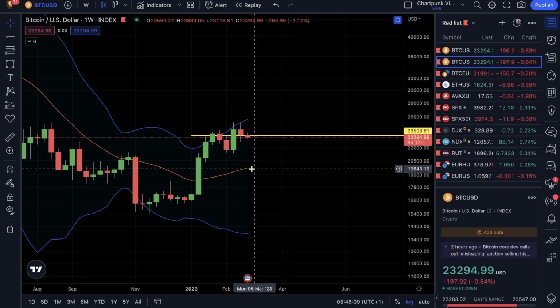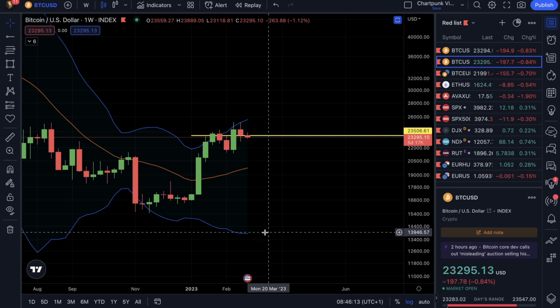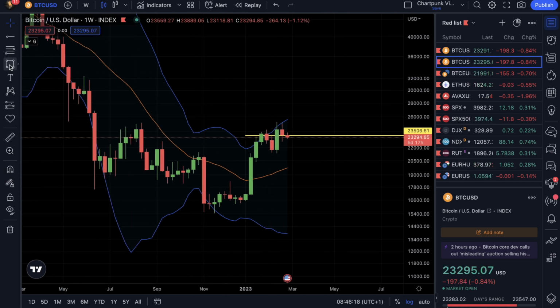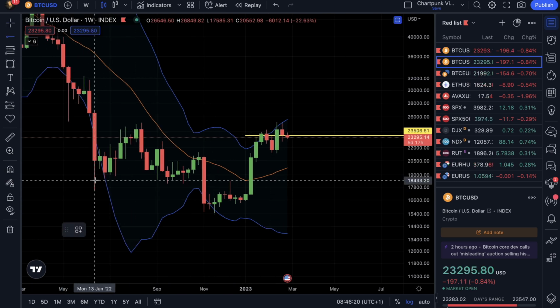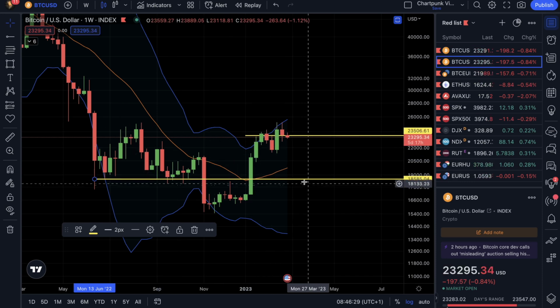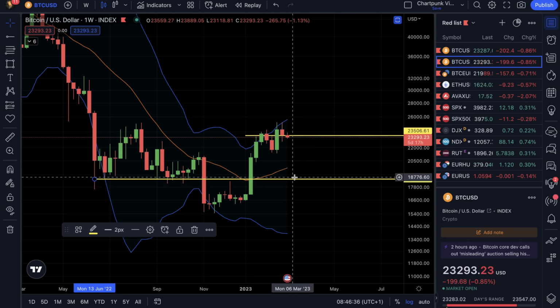First target is the Bollinger median line here at 19,700, and the second target could be the lower deviation level. What I would say is that my target for this Bollinger M-top would be somewhere here, which is this zone where we use these levels as support. If the M-top is playing out as a double top pattern, then this $18,500, $19,000 range should be the target